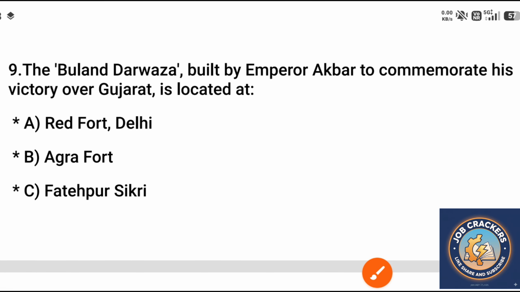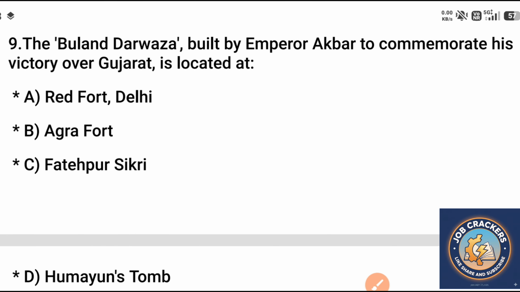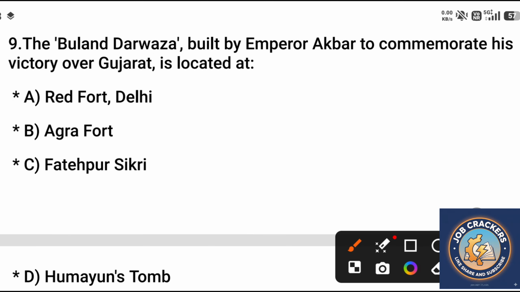Question number 9. The Buland Darwaza built by Emperor Akbar to commemorate his victory over Gujarat is located at A. Red Fort, Delhi, B. Agra Fort, C. Fatehpur Sikri, D. Humayun's Tomb. Correct answer is option C.